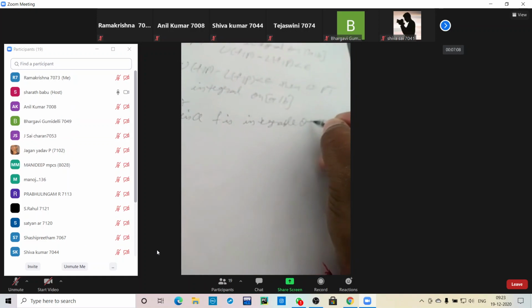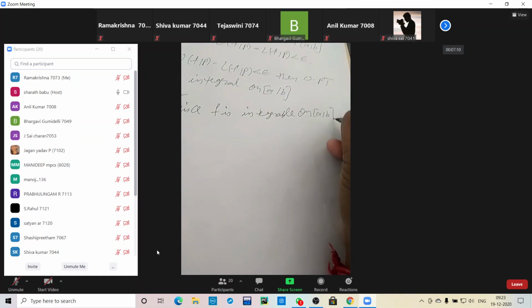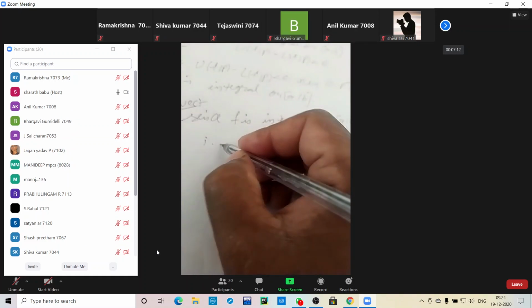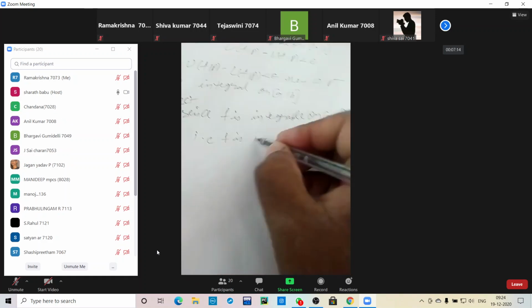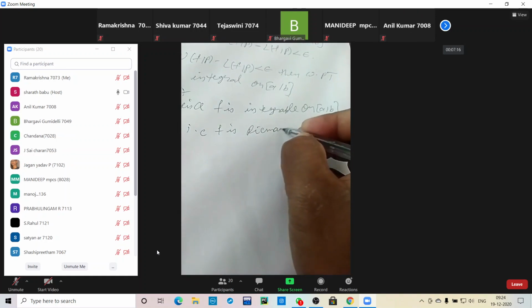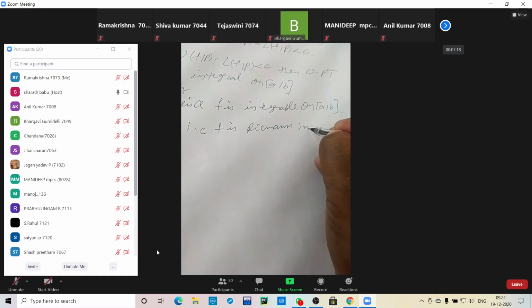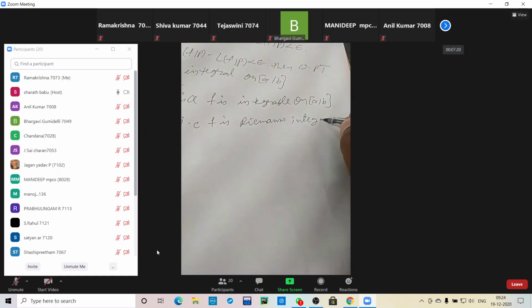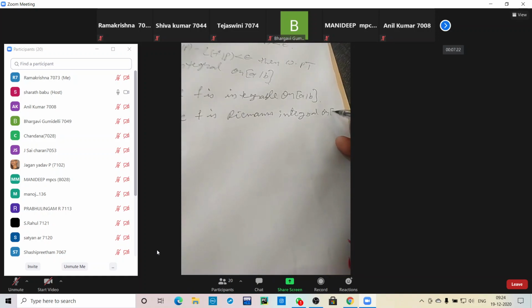f is integrable on the closed interval [a, b], that is nothing but f is Riemann integrable. Integrable and Riemann integrable are both the same; here he is taking integration by name. f is Riemann integrable.